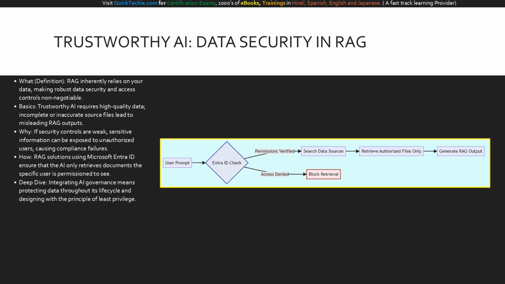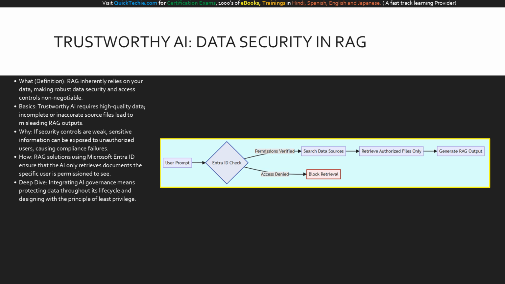In our deep dive, this aligns perfectly with Microsoft's responsible AI principles, protecting privacy and designing systems with the principle of least privilege. Look at this security flowchart. It shows exactly how RAG respects your enterprise boundaries. When a user prompt enters the system, it immediately hits the Entra ID check node. The system verifies who is asking the question.